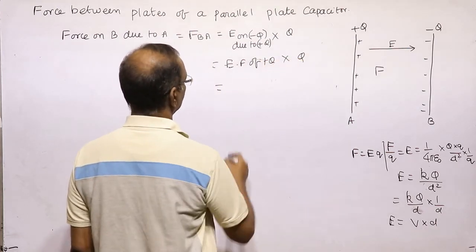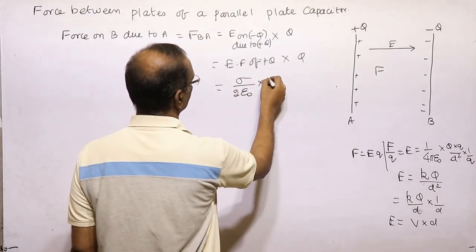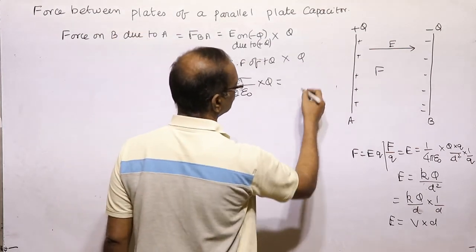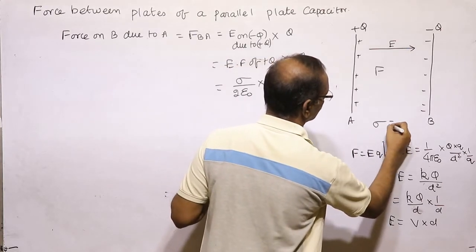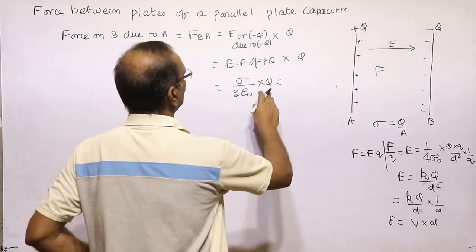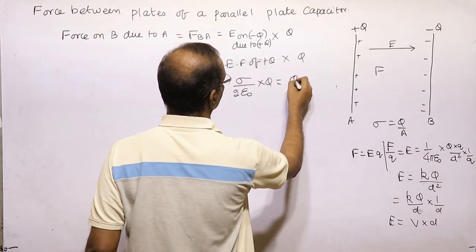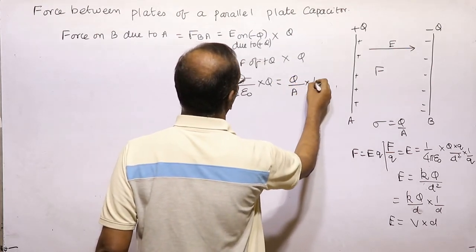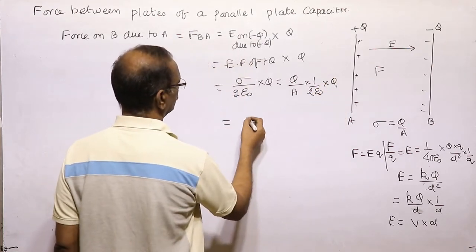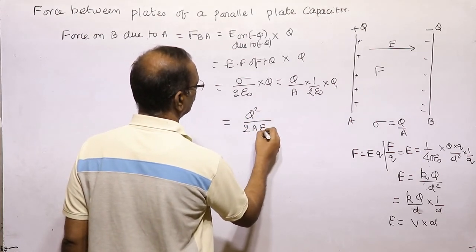So electric field of plus Q, as we have already derived, is sigma by 2 epsilon naught, into Q. Since sigma is equal to charge by area, sigma can be written as Q by A. So force is Q by A into 1 by 2 epsilon naught into Q, which is equal to Q square by 2 A epsilon naught.